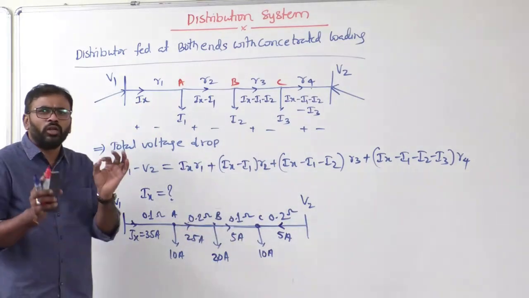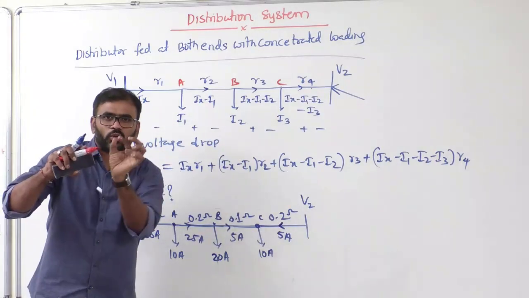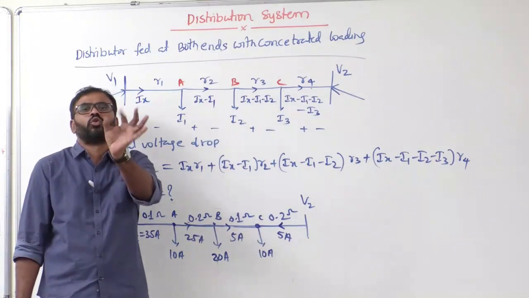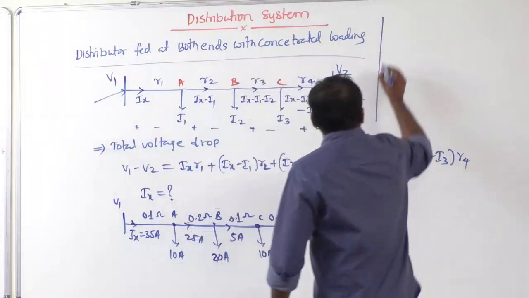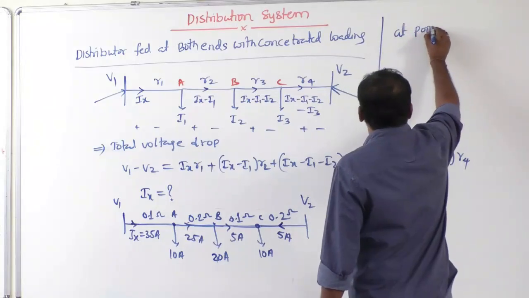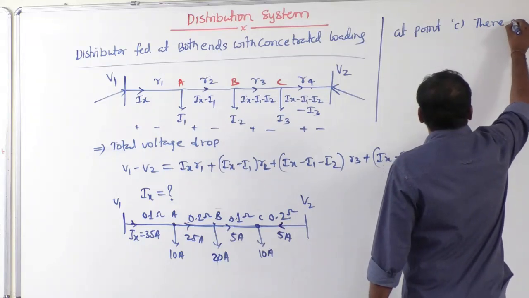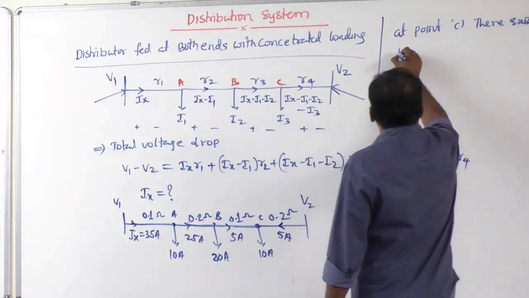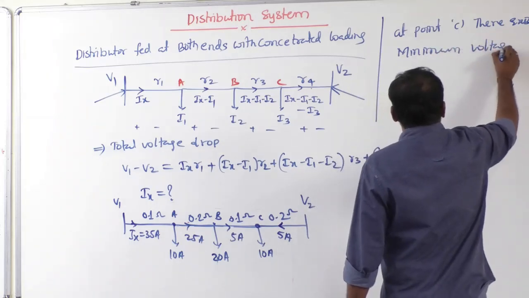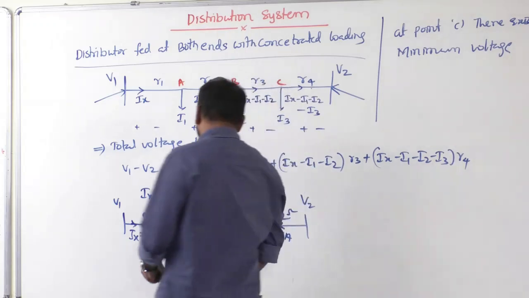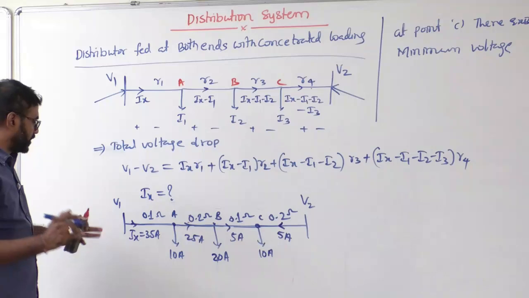So only a simple trick: where the current is coming from both sides to that node, that means at that node the voltage is minimum. So where is the voltage minimum, sir? I can say at point C, there exists minimum voltage along the distributor. So the minimum voltage point is point C. Clear, sir?